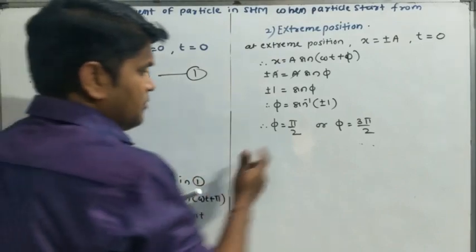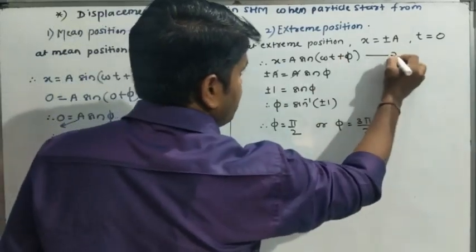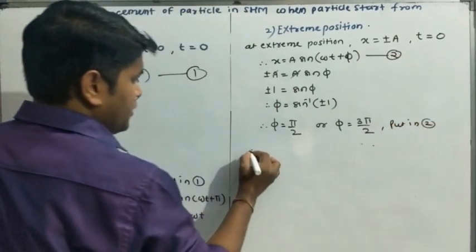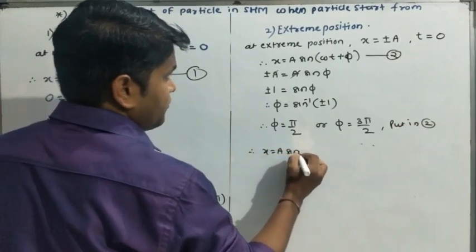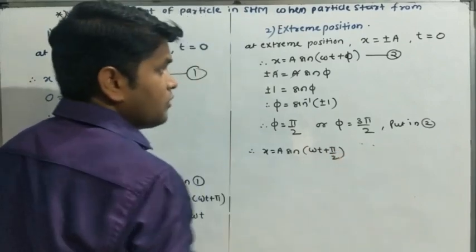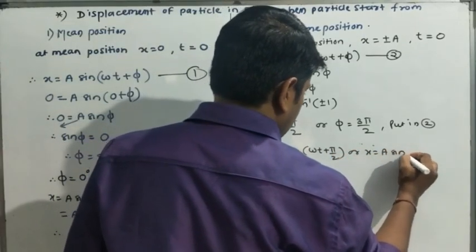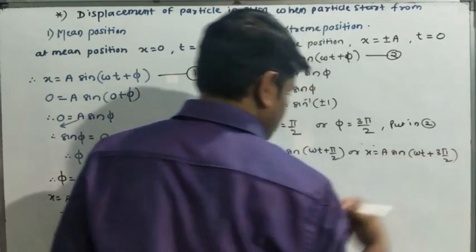So putting the value here, कशामध्ये put करतो आपण, suppose equation number 2, put in 2, therefore we get x is equal to a sin omega t plus pi by 2, or x is equal to a into sin omega t plus 3 pi by 2.